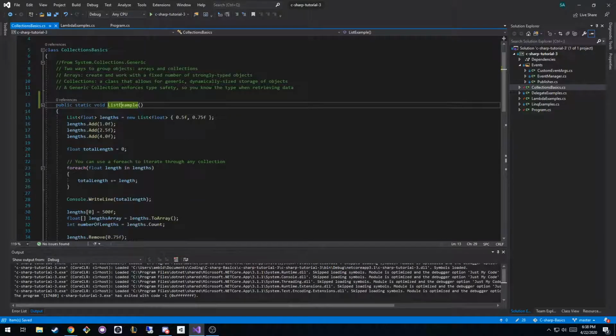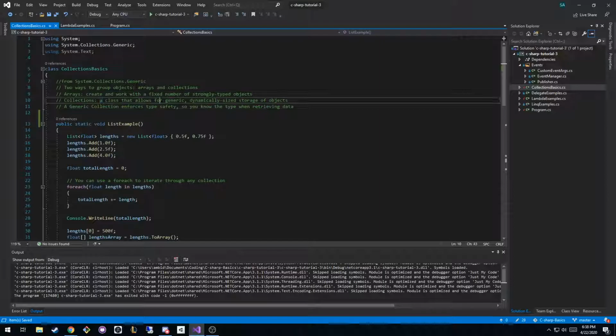Whereas a collection is a set of classes that allows you to have generic, meaning it can hold any type, dynamically sized storage. So an array is fixed: it can only have the size that you give it when you create it. Whereas a list, for example, you can add and remove things to whatever extent you want, as long as you have enough memory in your computer. And at the same time, it'll take in whatever data type.